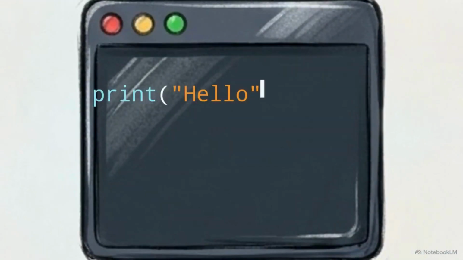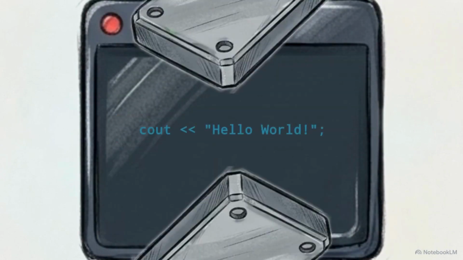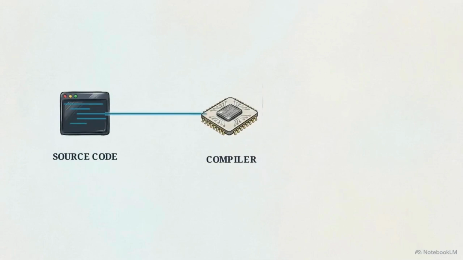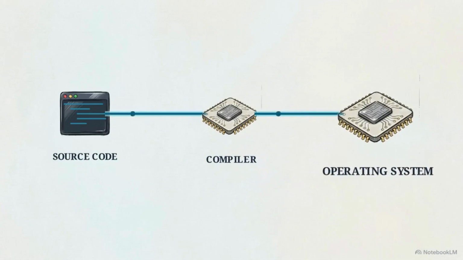In Python, a beginner can run a single print command and see results immediately. C++ functions differently. It demands a rigid framework before it will process a single instruction. In C++, you are writing more than just instructions. You are building a direct, highly structured communication line to the compiler and the operating system.